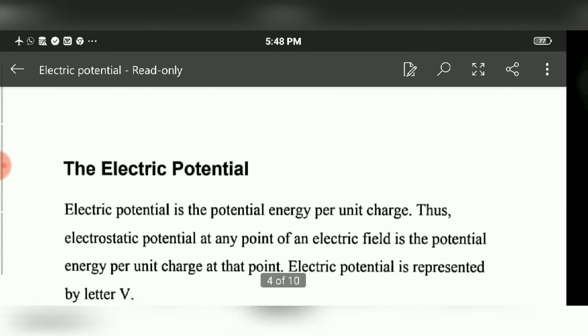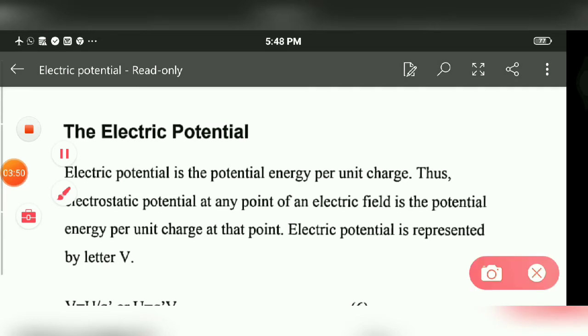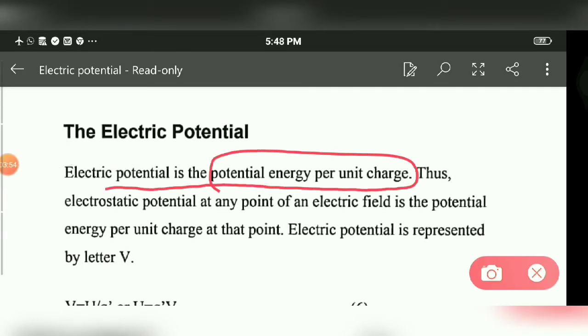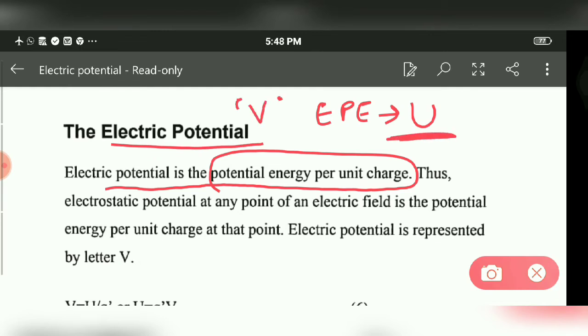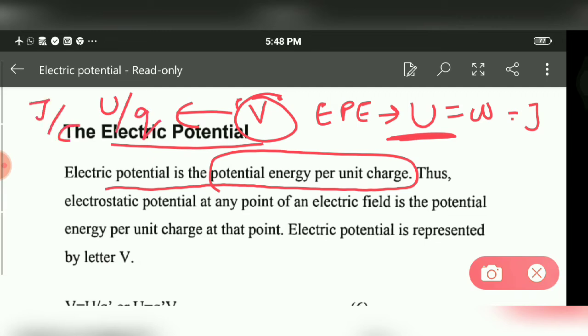Next is the definition of electric potential. Electric potential is the potential energy per unit charge. Electric potential energy is represented by the symbol U, and electric potential is represented by the symbol V. Energy is the amount of work done, so its unit is joule. But potential is energy per unit charge, so its unit is joule per coulomb.